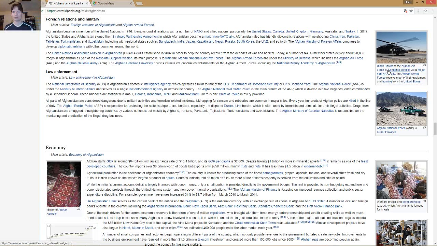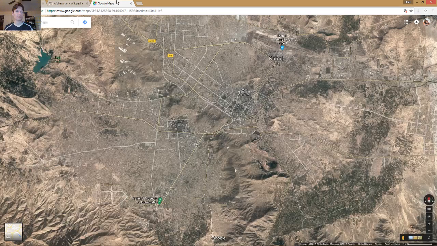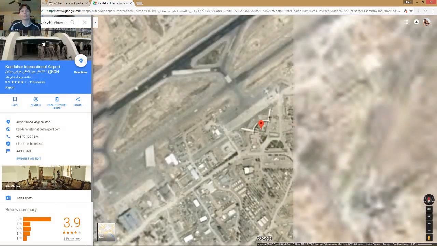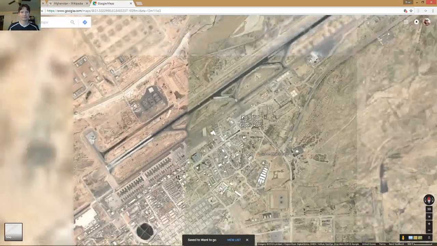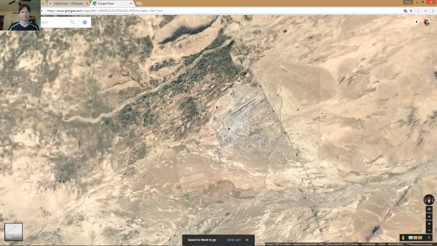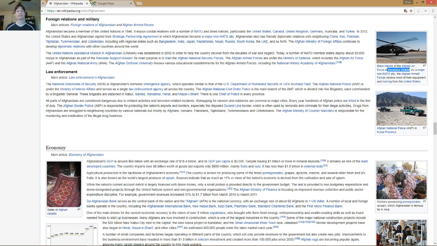Oh, you know what? Kandahar Airfield, I've heard that. I know that's where a lot of missions are flown out of. We hear that on the news all the time. So I'm interested in knowing where that's at. And there it is. Kandahar Airport. So I might want to drive by that too. I'm not saying I know whether the missions are good or bad. It really depends on the person's perspective, but it would be cool to know where all the activity is happening, where everything's flying out of.